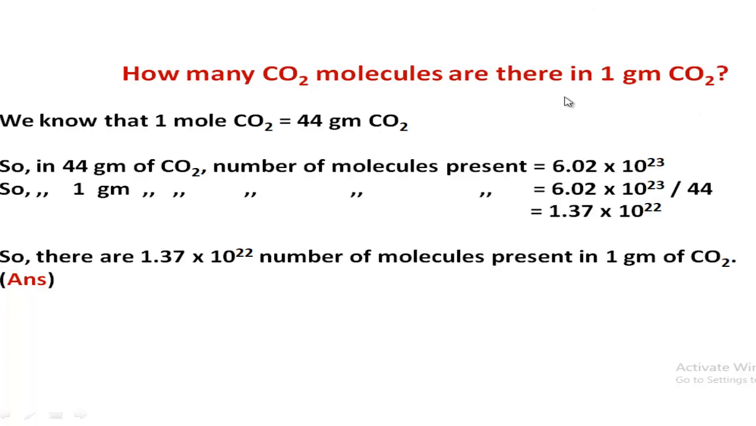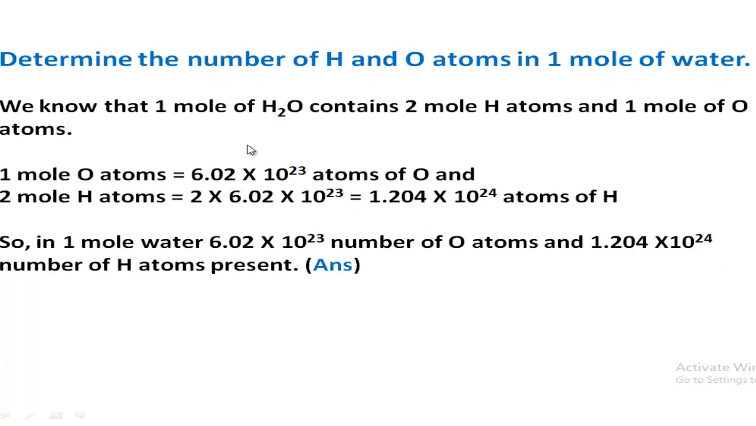We know that 1 mole carbon dioxide equal to 44 gram. So in 44 gram carbon dioxide the number of molecules present is Avogadro's number. In 1 gram carbon dioxide, how many, we can easily determine. Follow the another math. Determine the number of hydrogen and oxygen atoms in 1 mole water. This is little bit different.